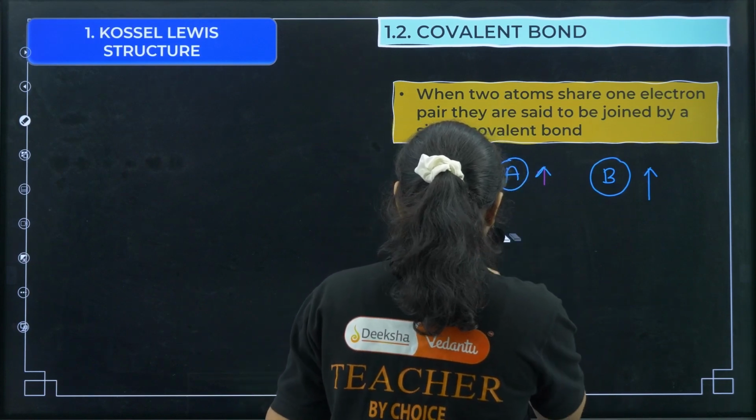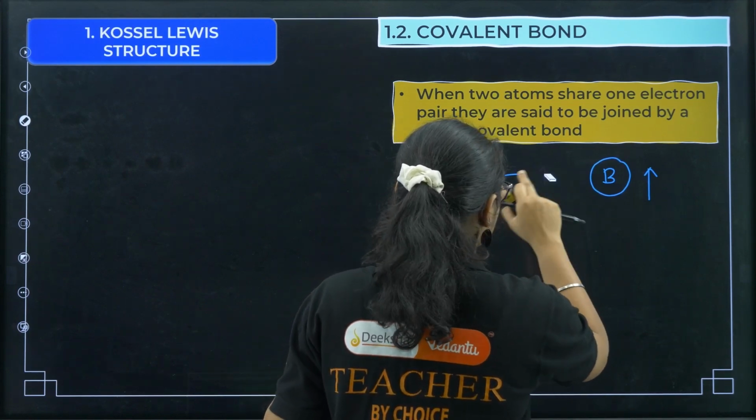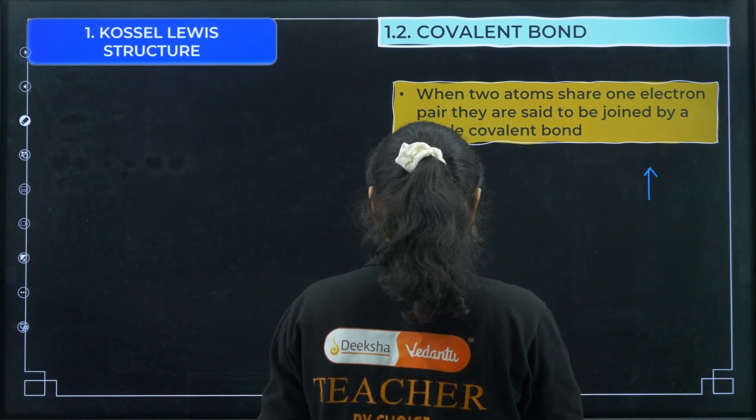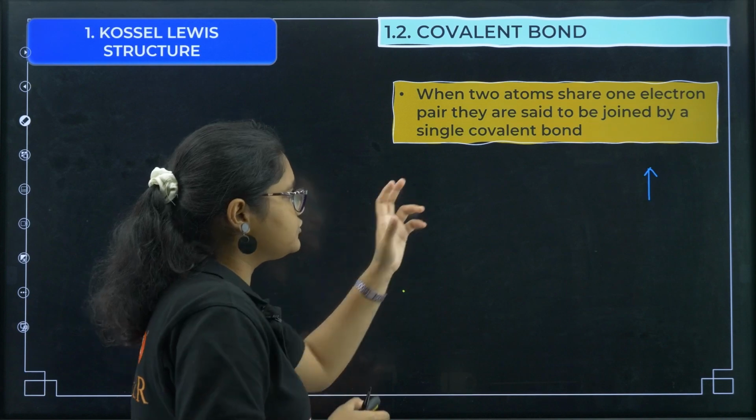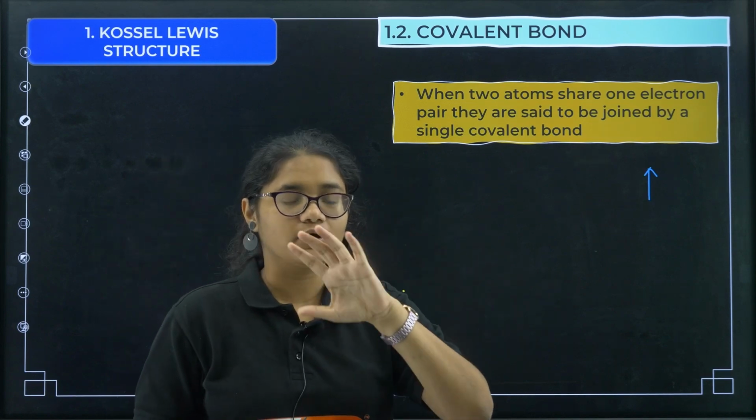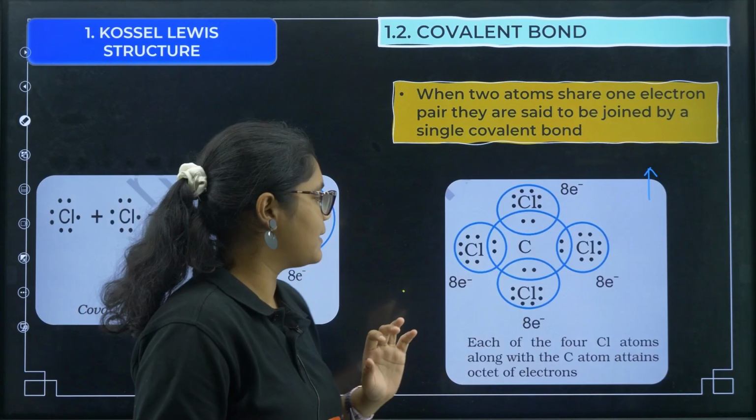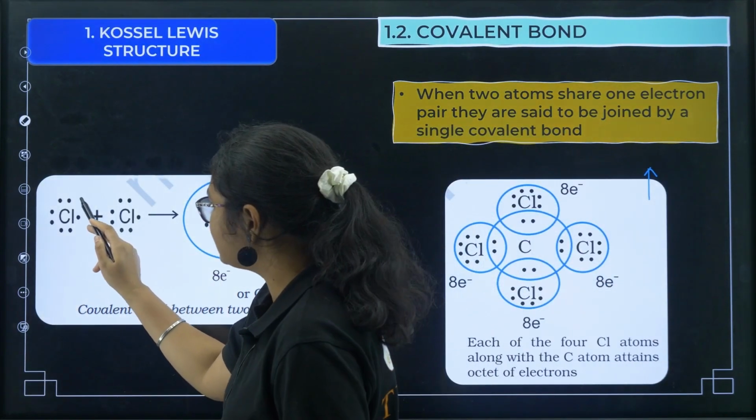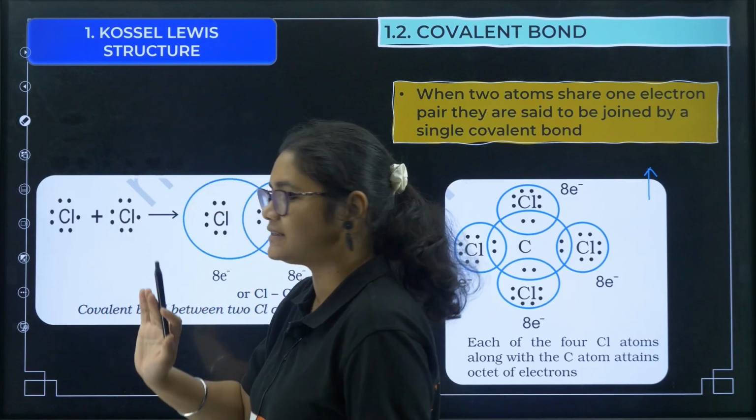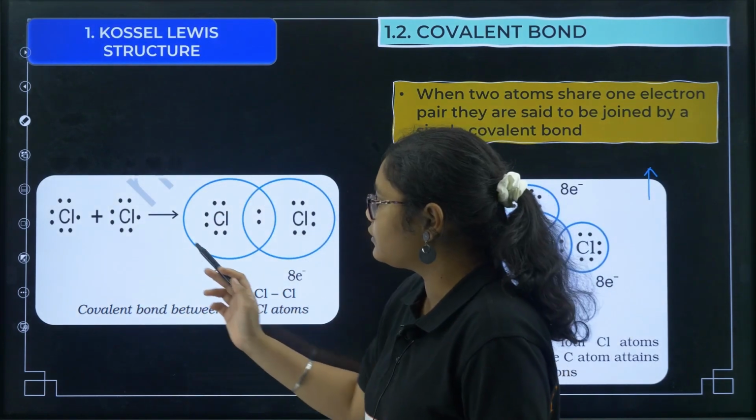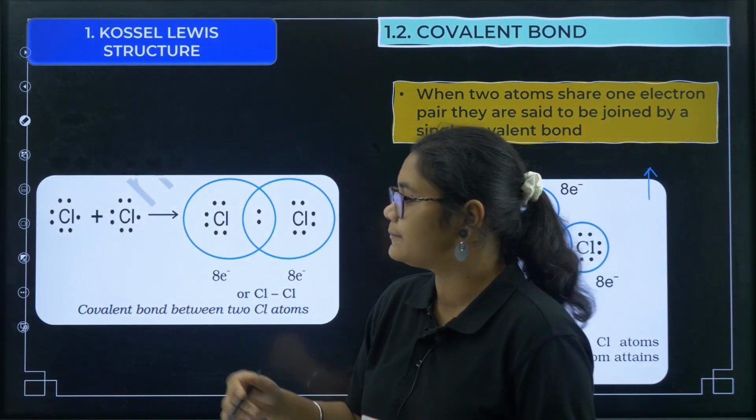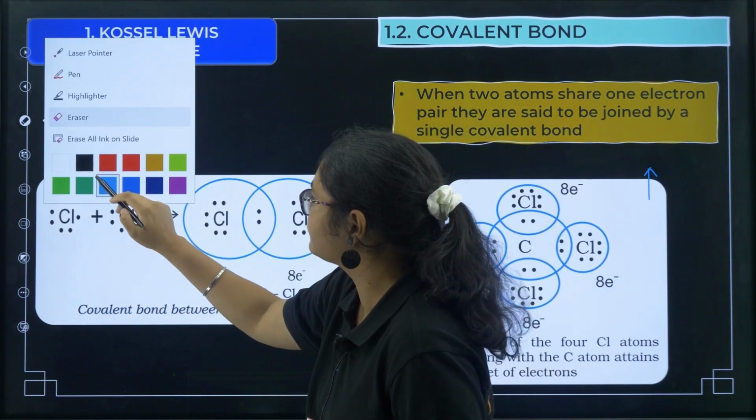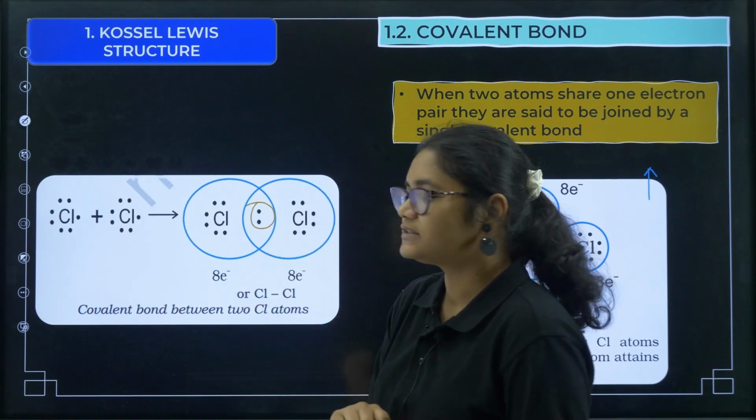Now suppose when these two atoms are held by one bond, we call it a single covalent bond. For example, you can see here, suppose you see chlorine. Now see, chlorine has 7 valence electrons, right. Now what they will do, they want 8 electrons in their valence shell, so they will share 1 electron. These 2 electrons are shared.